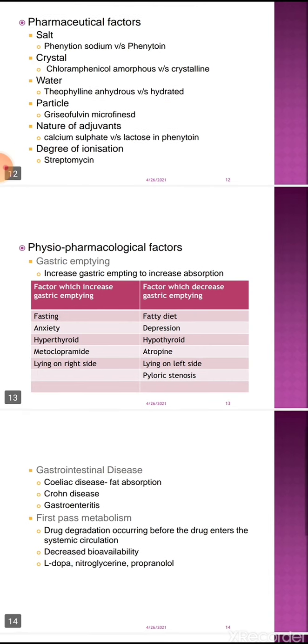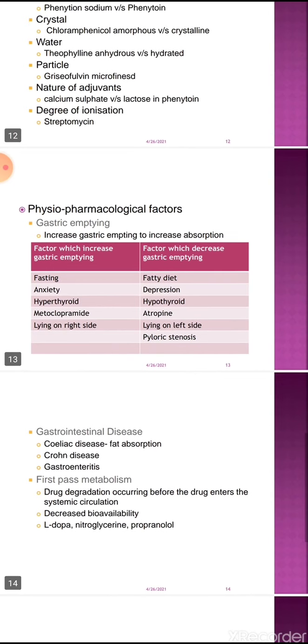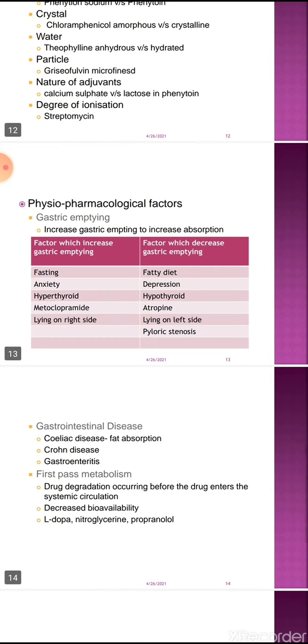On the other hand, there are few drugs which slow down the gastric activity, like atropine, and some other factors which decrease absorption, like fatty diet, depression, hypothyroid. These are the factors which decrease gastric emptying, and because of the decreased gastric emptying, absorption is also slowed.